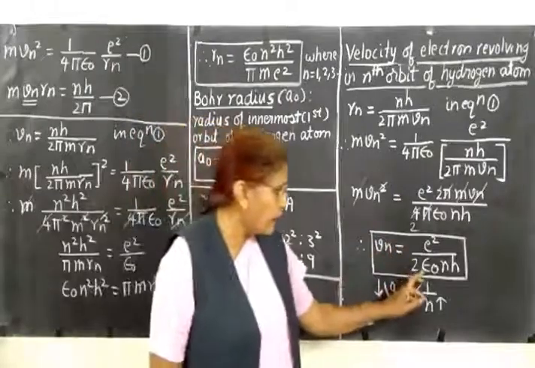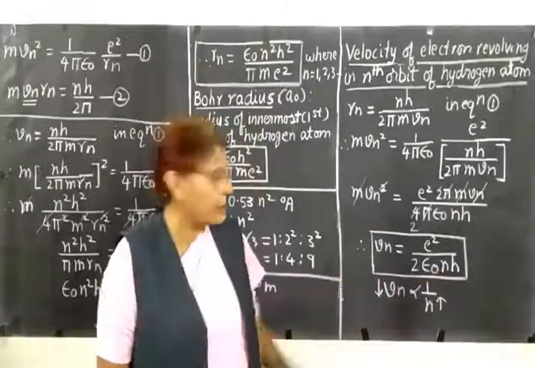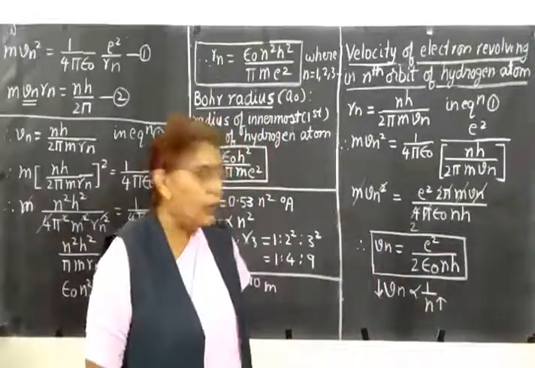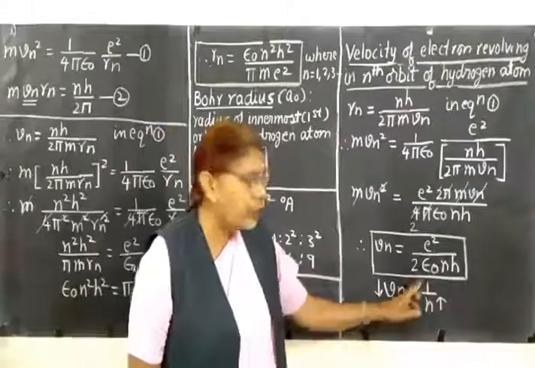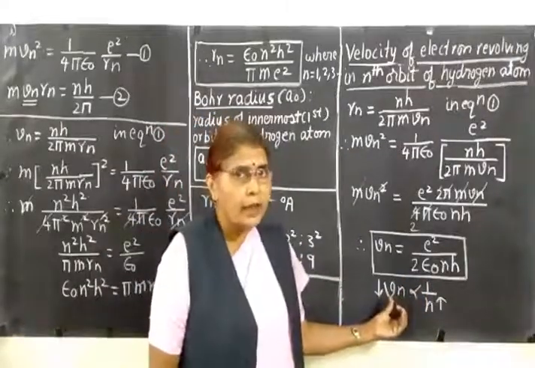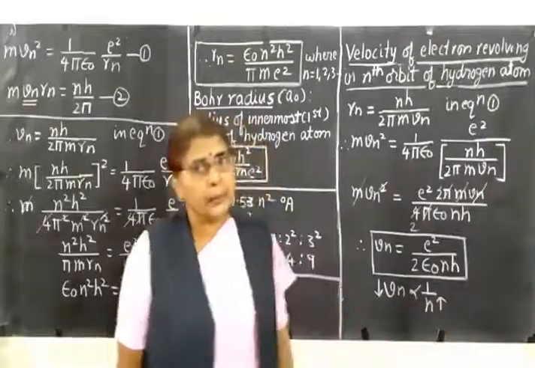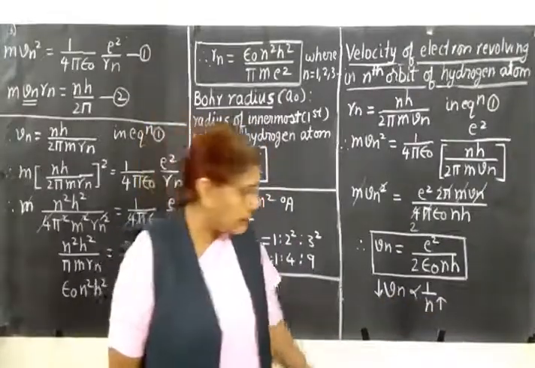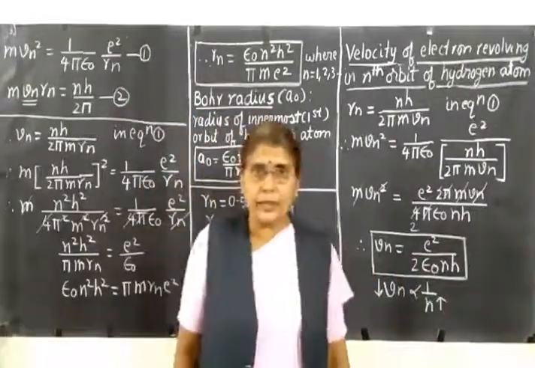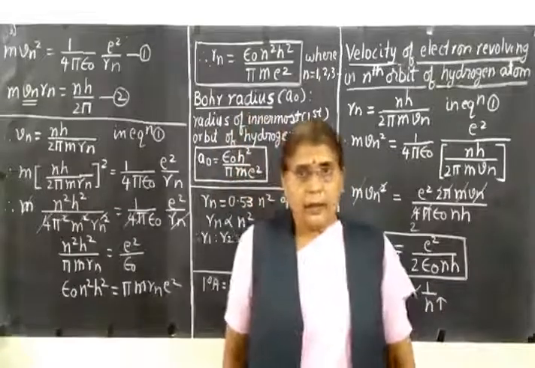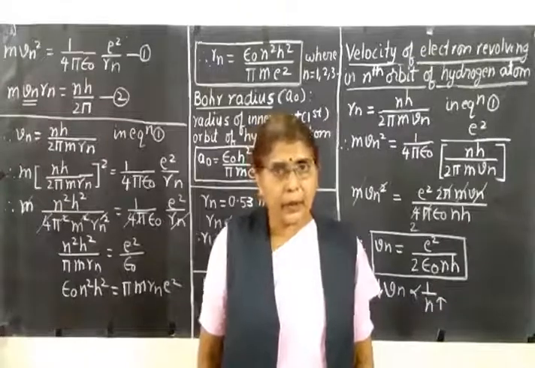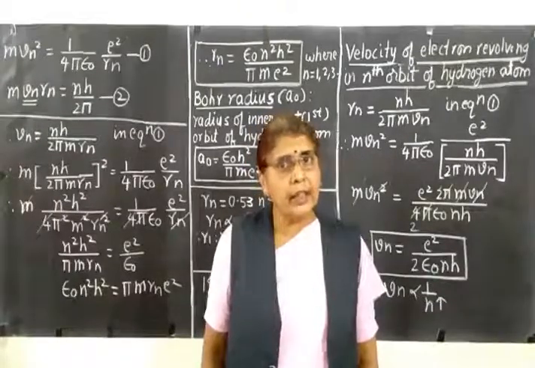Here also you will find that except n, all other terms are constant. e square, 2 epsilon 0 h, all are constants. So what do you conclude? Vn is proportional to 1 by n. The meaning is the velocity of the electron is inversely proportional to the principal quantum number. That is, as n increases, Vn decreases. The meaning of this is the electrons revolving in the outer orbits have less velocity compared to the electrons revolving in the inner orbits.